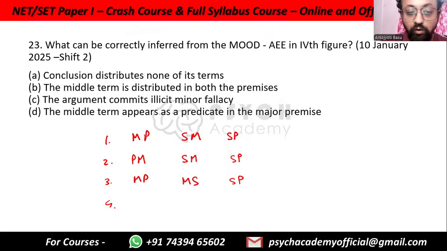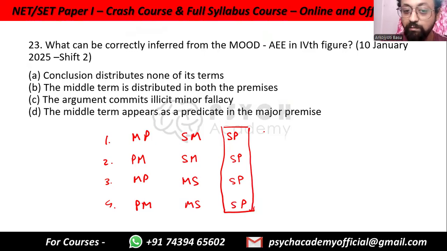And in the fourth figure, you turn both of them around: PM and MS. Since SP is the same in all of it, you don't always need to write the SP, subject, predicate. These are the 4 figures. First write MP, SM, then turn only the first one, PM, SM, then turn only the second one, MP, MS, then turn both of them, so PM and MS, turn or reverse.